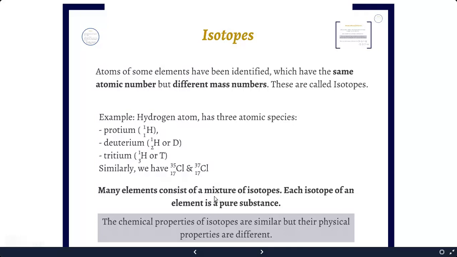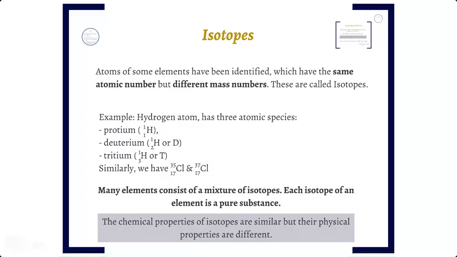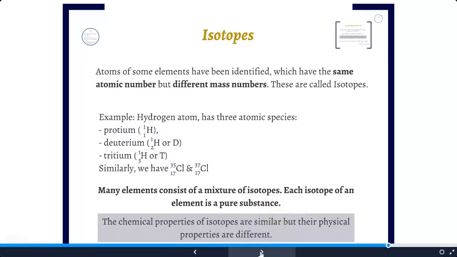Many elements consist of a mixture of isotopes. Each isotope of the element is a pure substance, and chemical properties of the isotopes are similar but physical properties are different. As you know, the physical properties depend on their masses.